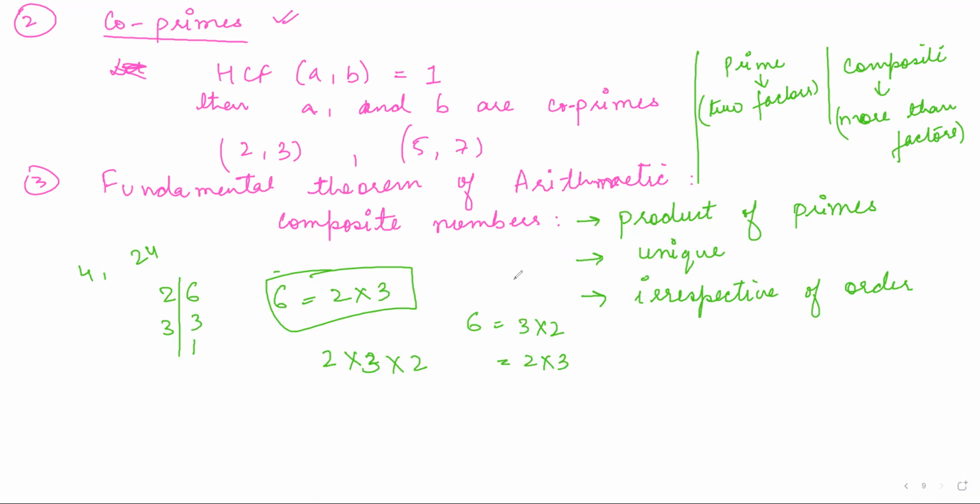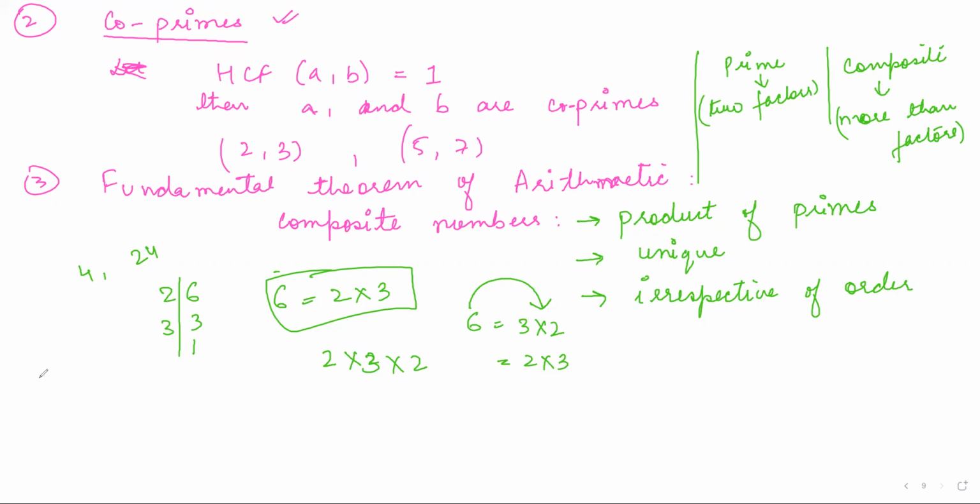So we have broken down a composite number into a product of primes. This prime factorization is unique. I mean, you will always get 3 into 2, and you can write it as 3 into 2 or 2 into 3, doesn't matter. So that is the fundamental theorem of arithmetic. Let us see what kind of questions can arise from this theorem. Clear? First is a direct question.